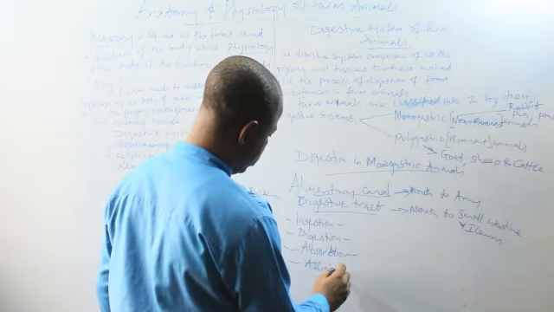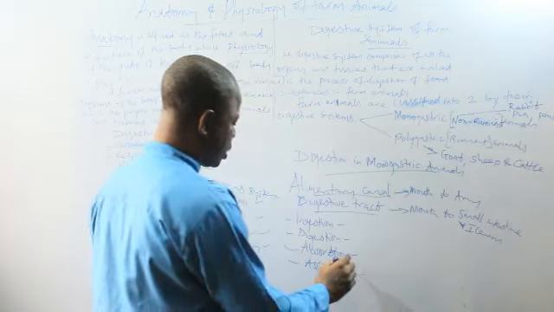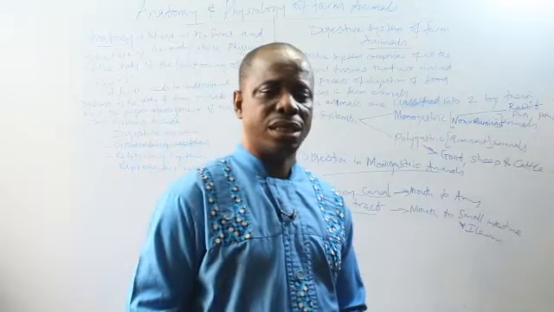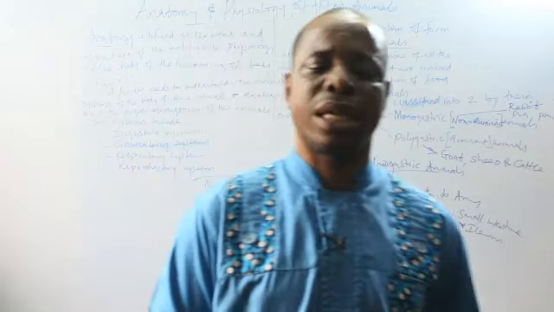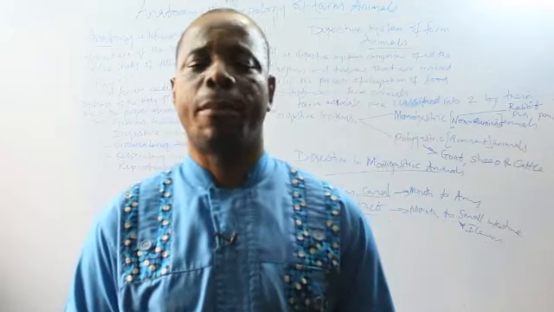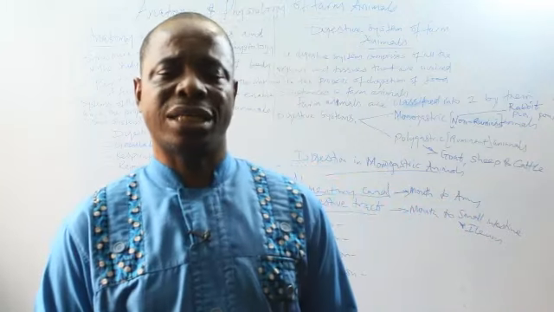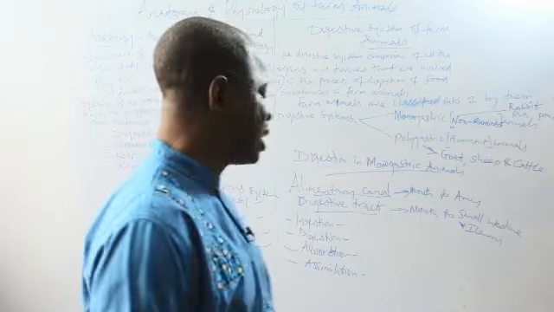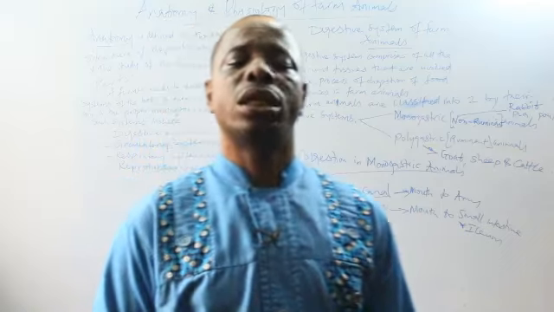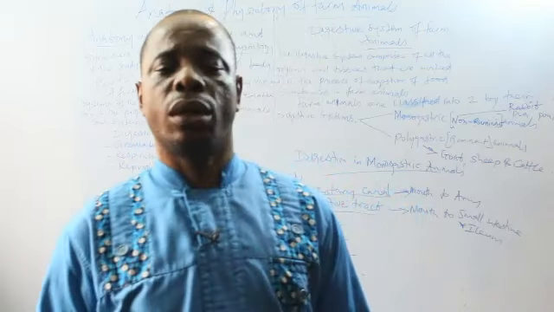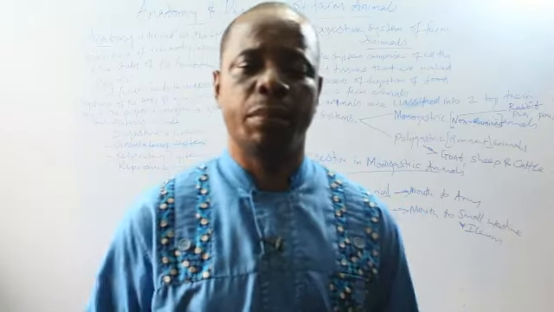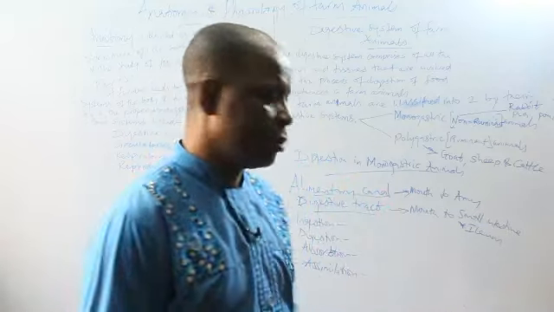Assimilation. This is the process by which absorbed food substances are transported and distributed to different parts of the body. Assimilation is the process by which the digested food, which has been absorbed into the bloodstream, is carried by the blood to all parts of the body.